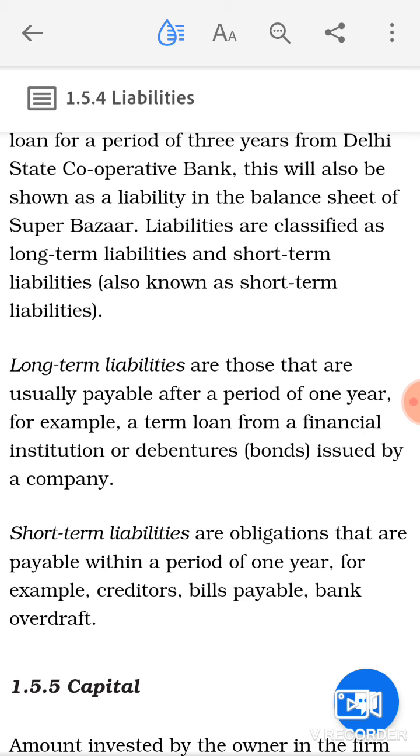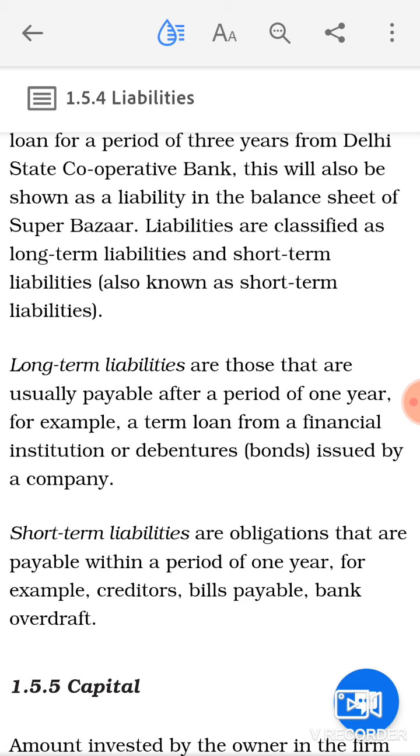For example, if you have taken a loan from the bank or from a financial institution that has to be paid after 3 years, it will be a long term liability. Or you have issued debentures and these debentures have to be redeemed after 15 years, so these are termed long term liabilities because these liabilities need to be paid after a period of more than 1 year.